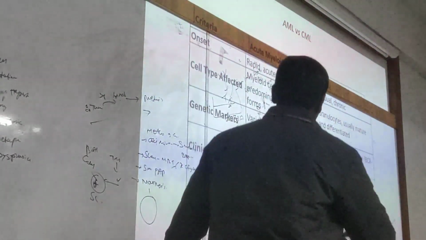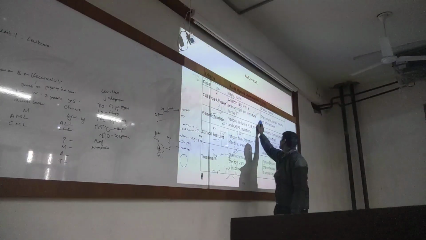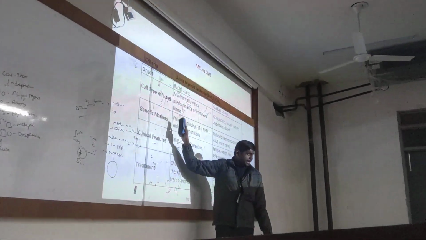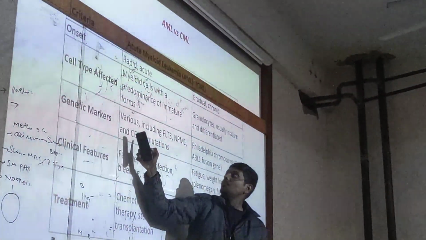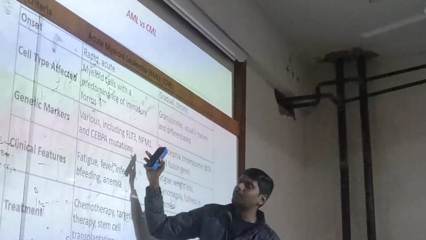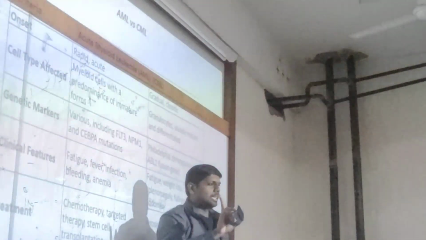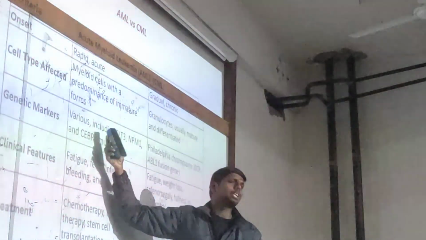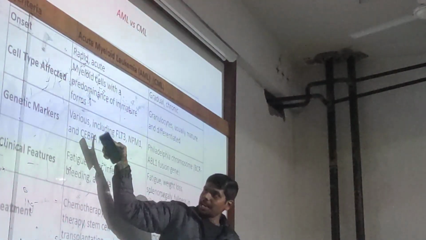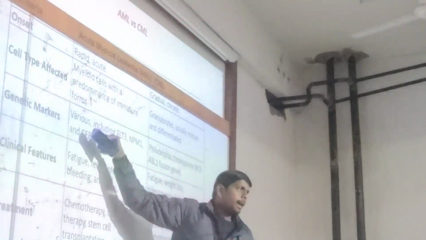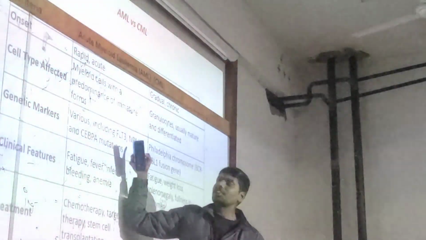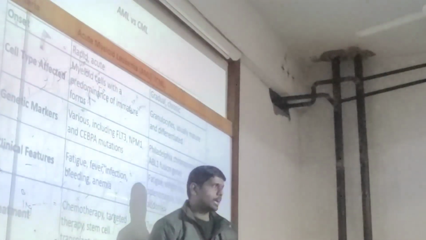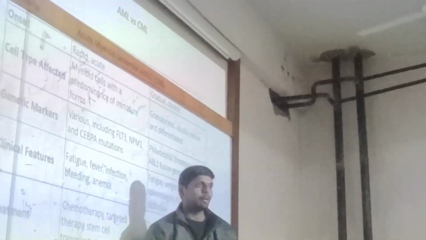Next one is genetic markers. These are important. Write down these genetic markers. The genetic marker for AML will be FLT3 and NPM1. I need at least 2 examples. That's it in the exam. You need not memorize everything, just remember 2 to 3 examples. The genetic marker for acute myeloid leukemia is FLT3 and NPM1.